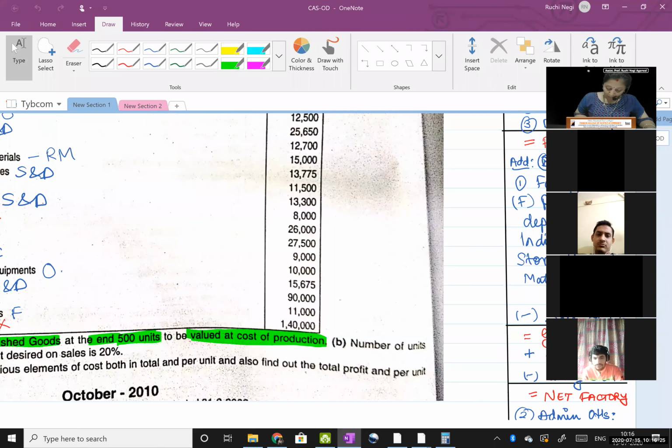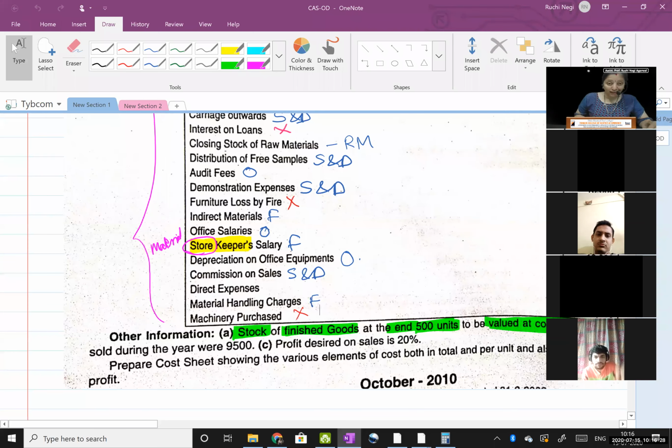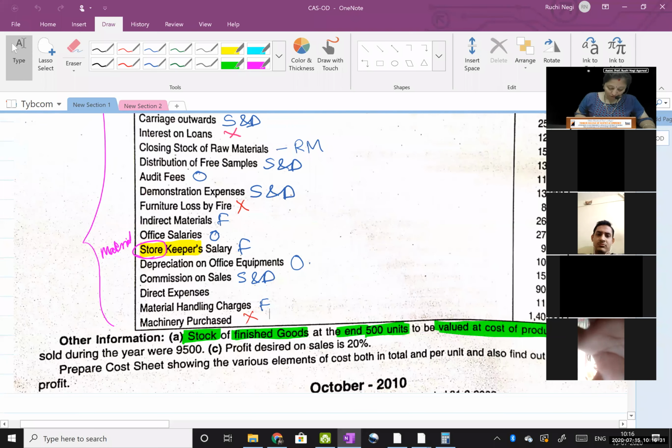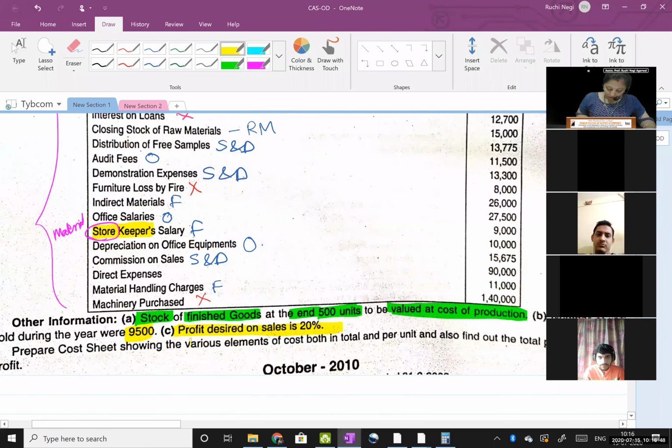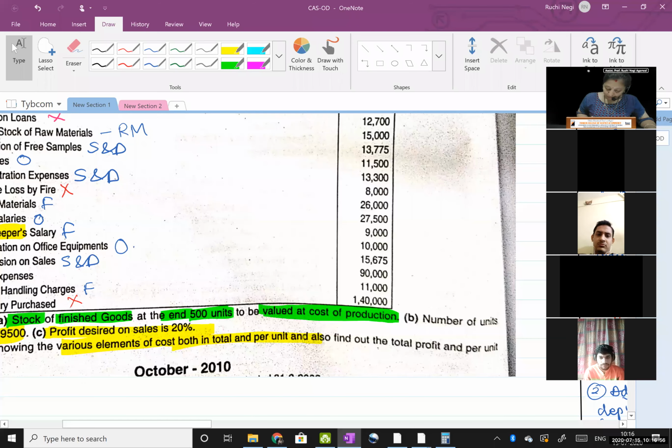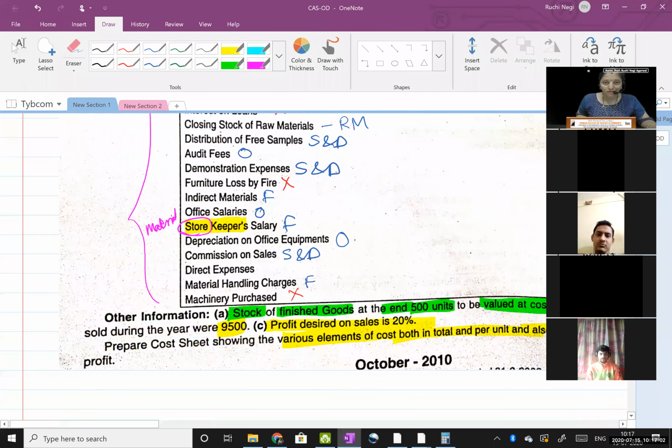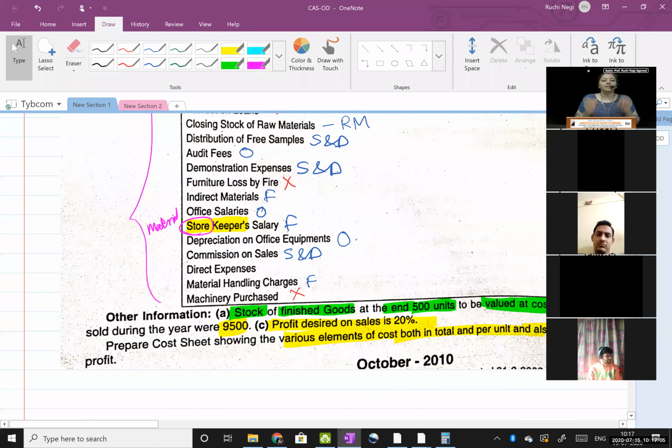Okay. Next, number of units sold during the year were 9,500. So this is my units sold. Quantity sold is given. Profit desired on sales is 20%. Fine. This we will see at the end what to do with this. Prepare cost sheet showing various elements of both total and per unit column. Anyways, we are going to do that, right? Also find out the total profit, matlab amount of profit and per unit profit. That is CPU profit.